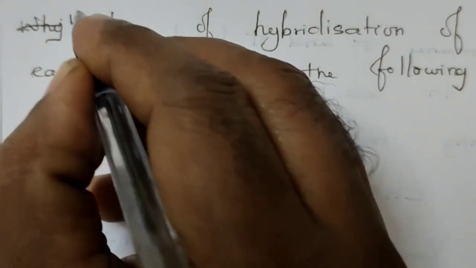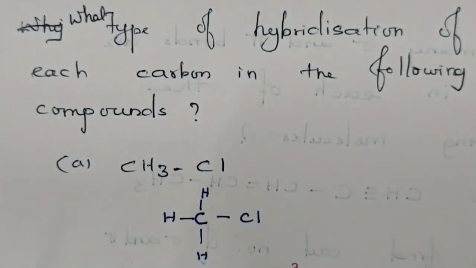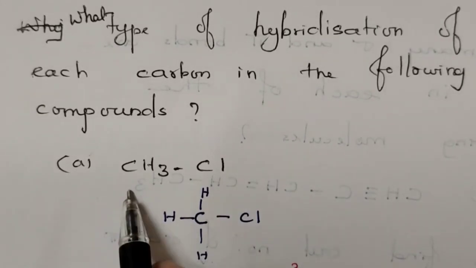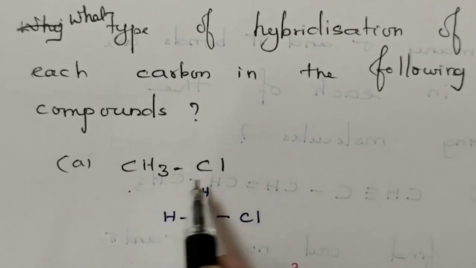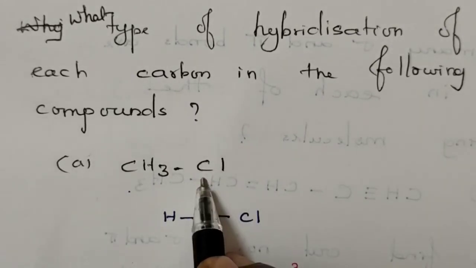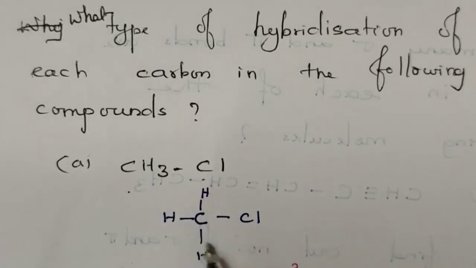What type of hybridization does each carbon in the following compounds have? One compound is given, and we have to find out the hybridization. CH3Cl. First you have to expand it. In CH3Cl all the bonds are single. If all the bonds are single, then the hybridization present is sp3.